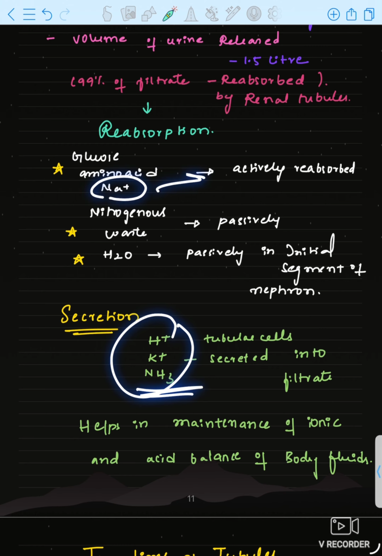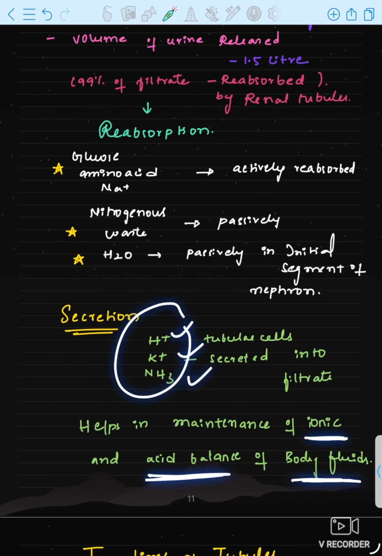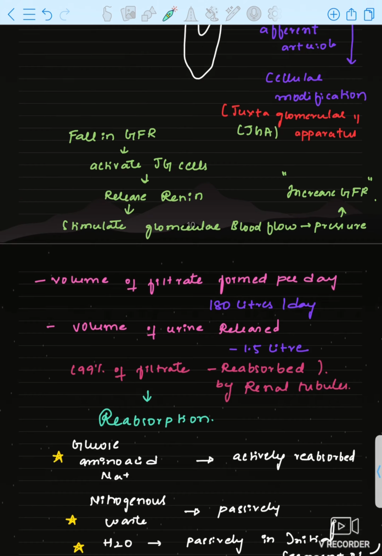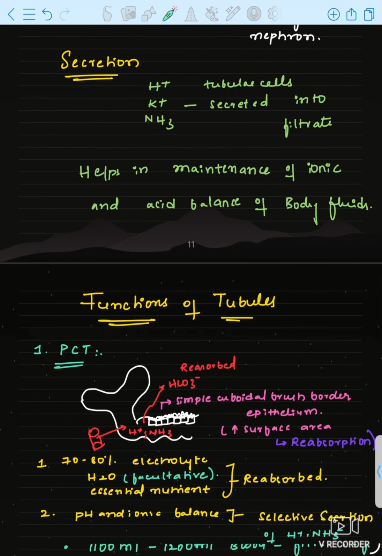Now see, sodium will be reabsorbed, no? So positive ion is going away from the tubule. To maintain it, H plus will be secreted in the tubule. That is why for maintenance of ionic and acid balance of the body fluid, this H plus, K plus and ammonia are secreted. This is about the urine formation.